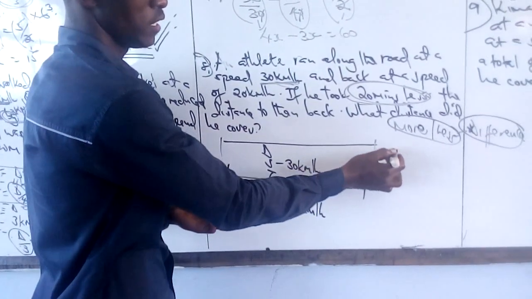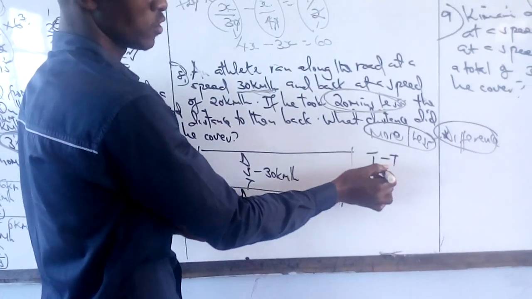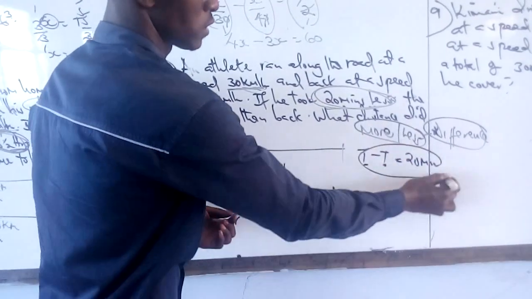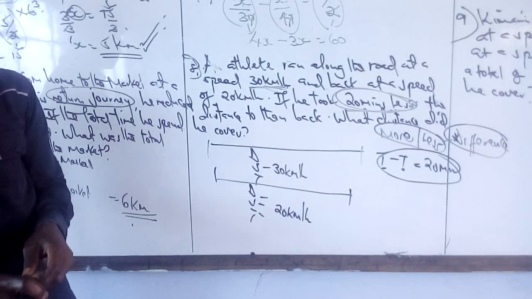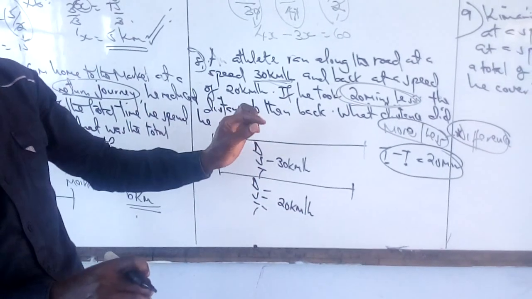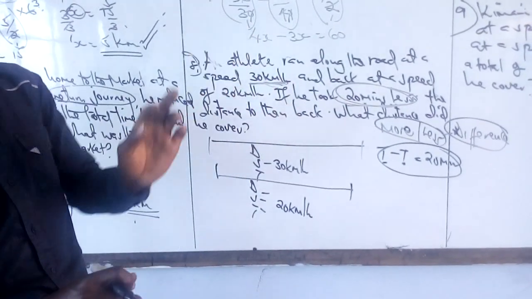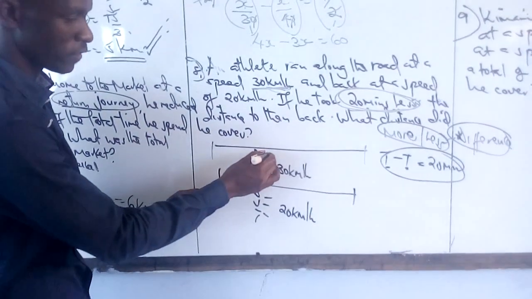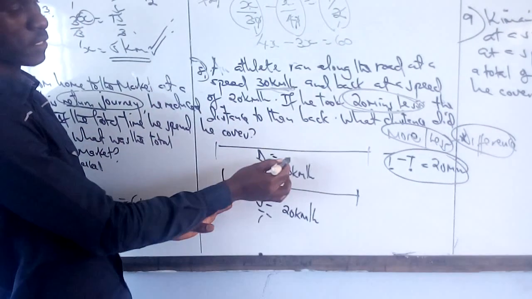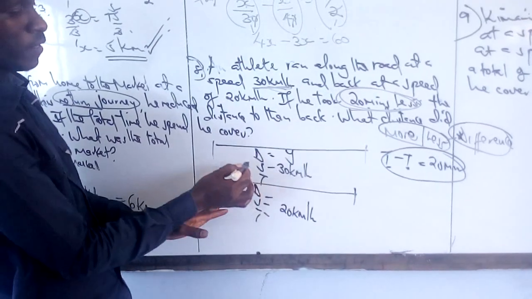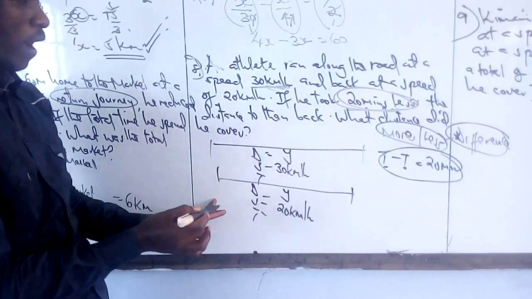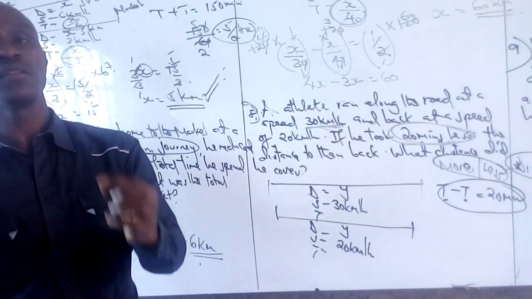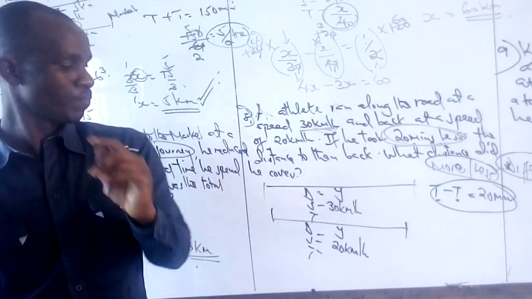That means the time minus the time will give us 20 minutes less. Let us give the distance as y, and the way back also takes y, because distance to and back remains the same unless you change the route.